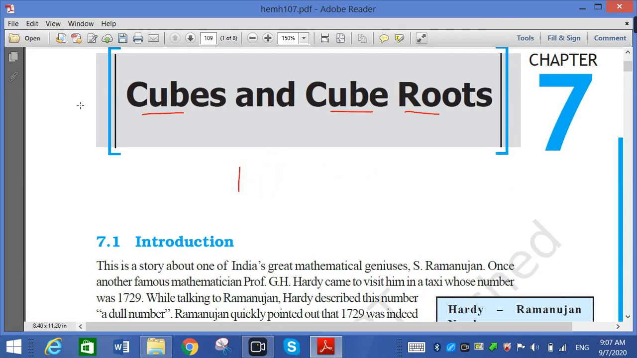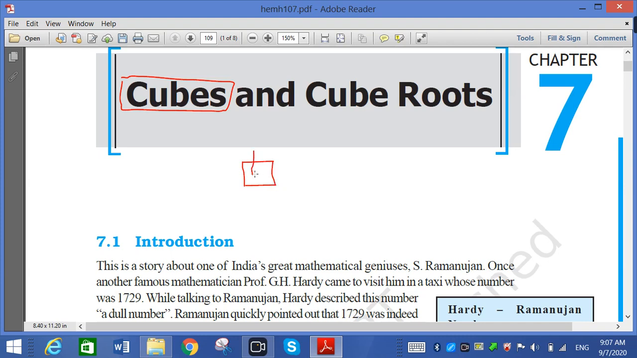From today we have started a new lesson, that is cube and cube root. Cube means what? If length, breadth and height are equal. If we draw one cube whose length, breadth and height are equal, then we can say it is a cube.